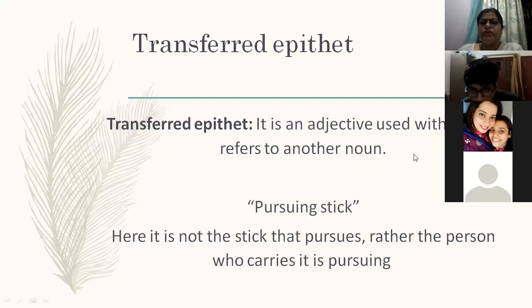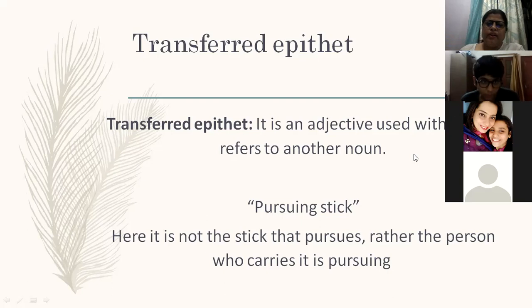Now we have transferred epithet. You know, when an adjective is used in a line with a noun, but it is actually referring to another noun, we call it transferred epithet. We all know that an adjective is used before a noun because it is used to describe a noun or a pronoun. But transferred epithet means this adjective is not with the noun following it, but is used for another noun used in the poem.